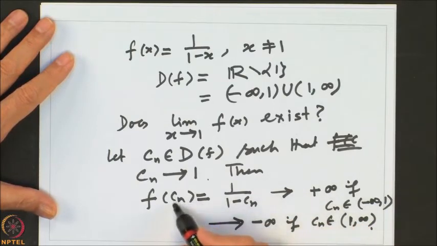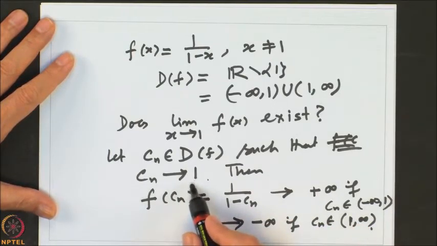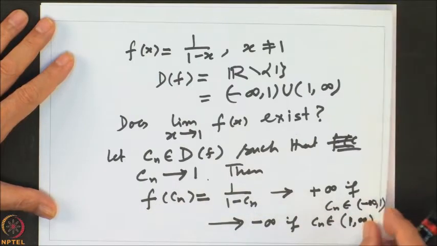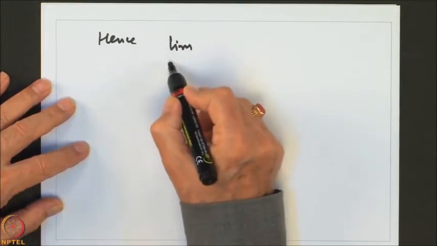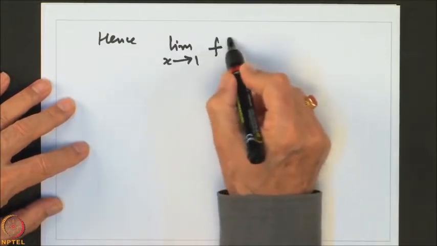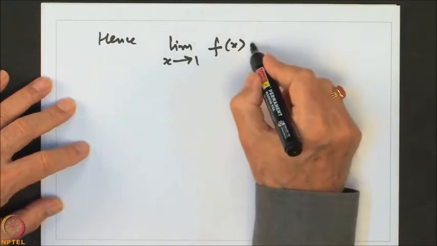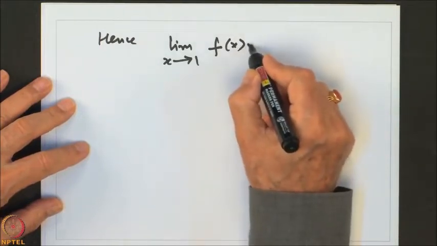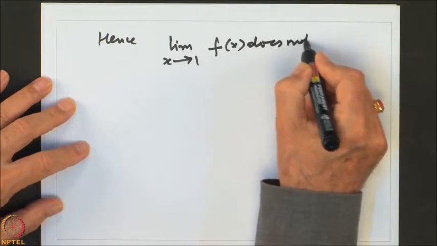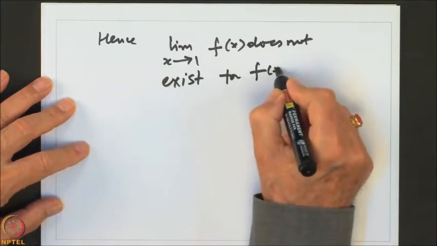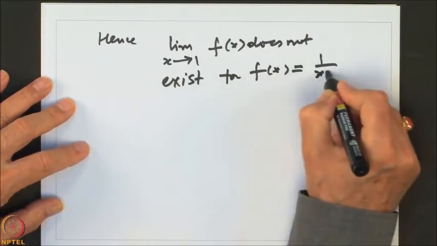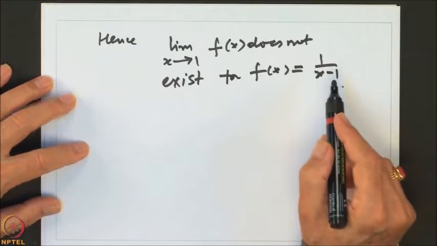So, whenever we take a sequence Cn converging to 1, f of Cn does not converge to a suitable value. So, that means we can write that hence the limit as x going to 1 of f of x does not exist for f of x equal to 1 over 1 minus x, right. Okay.